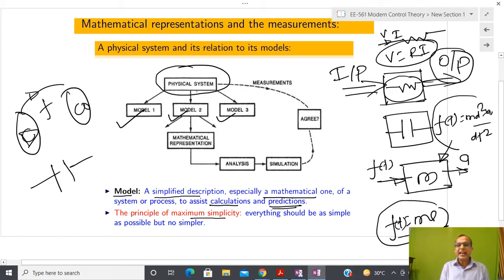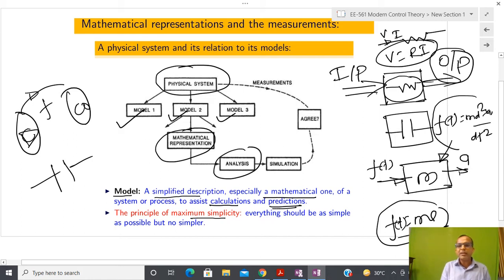So you can see that I have a physical system, and I have represented that physical system using some kind of set of mathematical equations. After that, we are going to perform some kind of analysis on it, and after that I am going to do some kind of simulation. Now we have a very large number of standard tools for doing simulation, and one of the most attractive tools is called MATLAB.